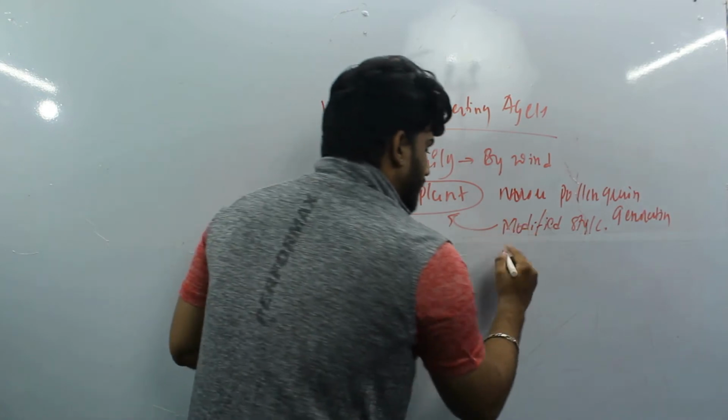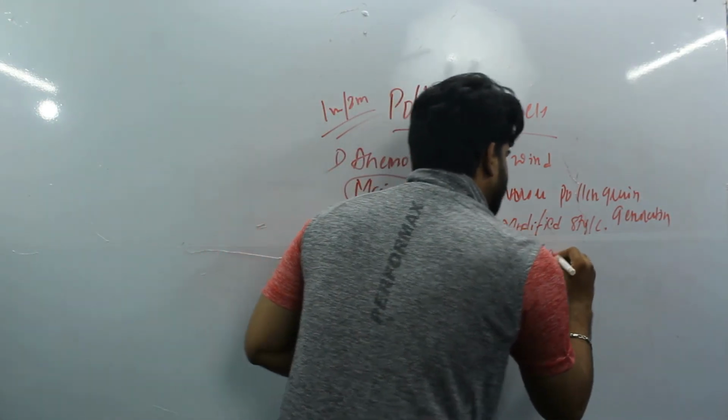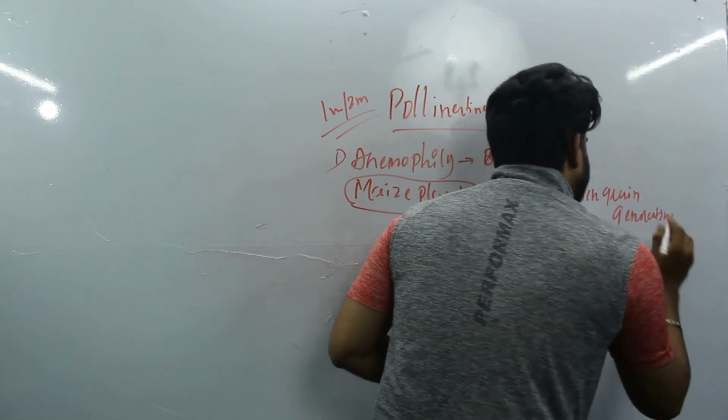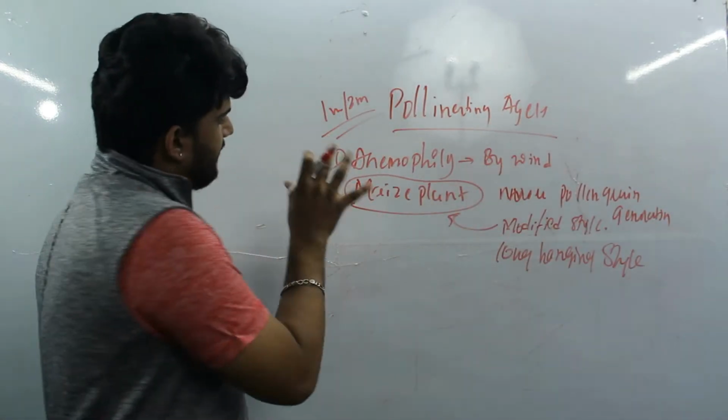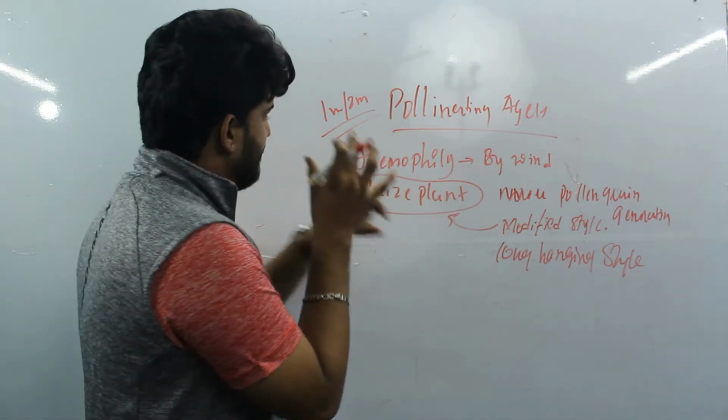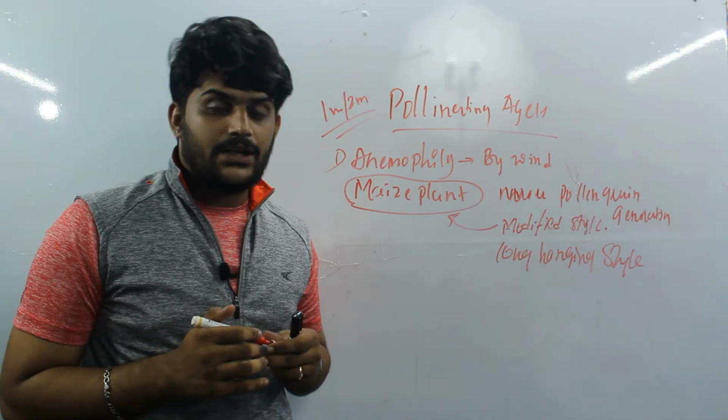There will be a long hanging style which ends with a stigma. These are the adaptations for anemophilic plants.